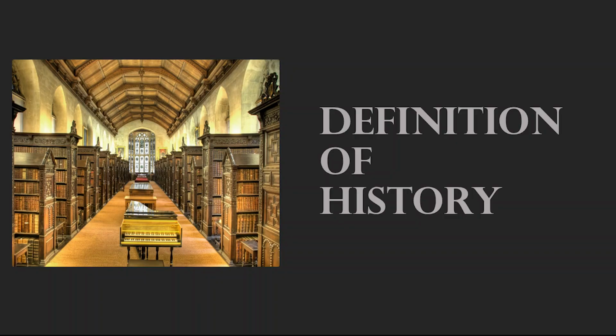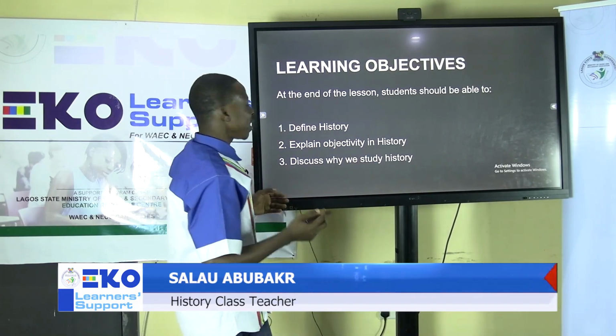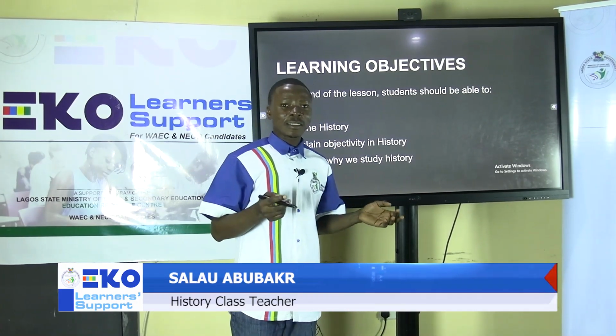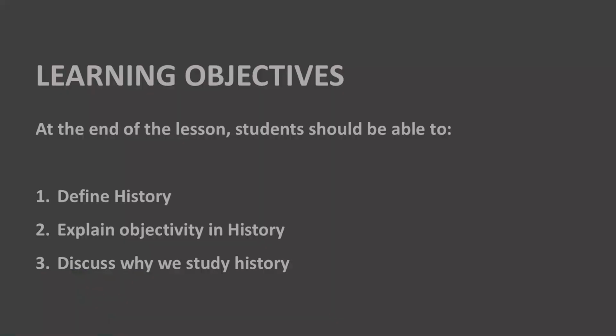Now, the topic we are looking at is the definition of history. At the end of the lesson, students will be able to, number one, define what history is, that is, explain the meaning of history as a subject. Number two, explain what objectivity in history is. And lastly, discuss why we study history.